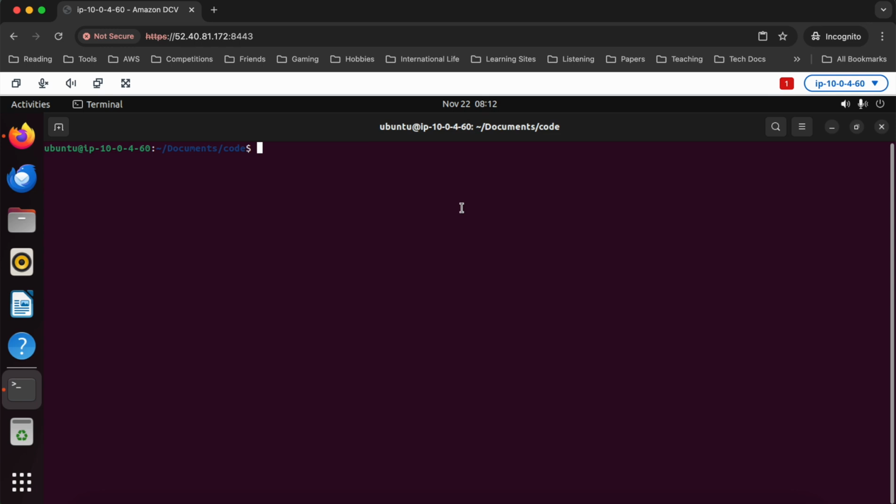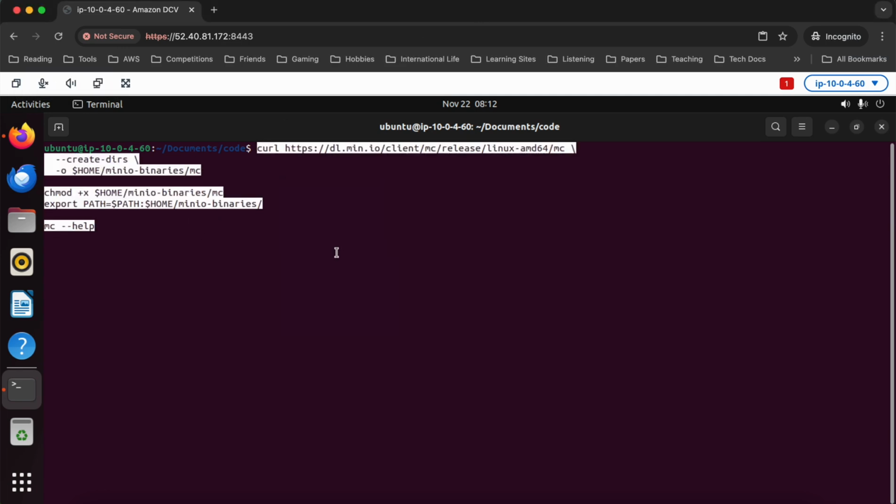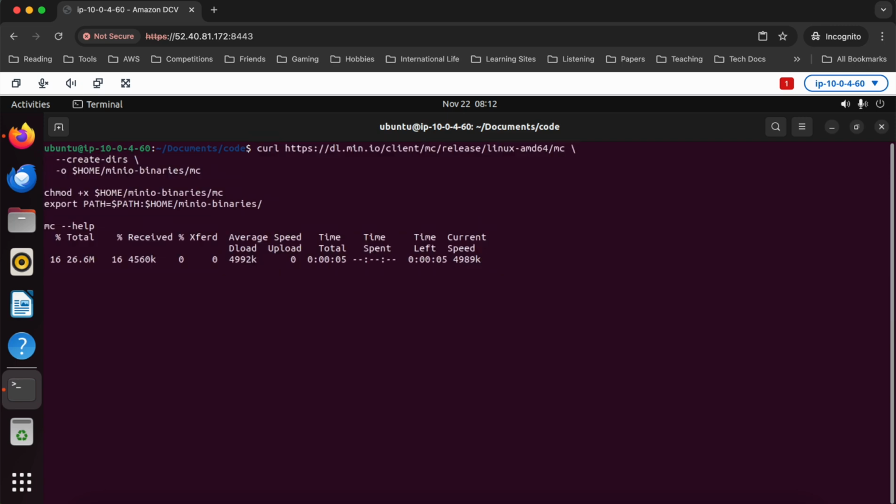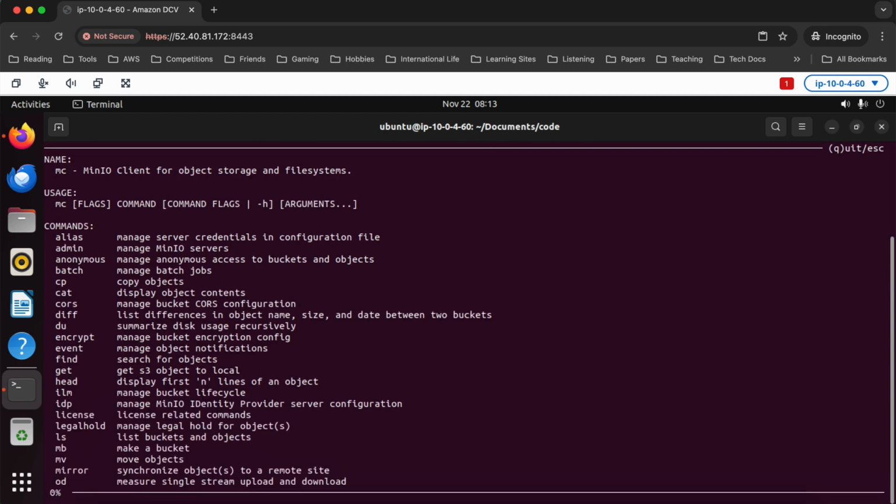Okay, so probably the easiest way for us to do this first is to use the mc command. This is the MinIO client. We can actually use this to copy stuff in and out of our sort of imaginary S3 bucket that we've got running in our MinIO container. So to do that, I first need to actually install the MinIO binaries, and I need to add them to my path. So we're going to run a couple of commands to do that, which I've pasted from the MinIO documentation here, and we'll wait for that to download, and we'll make sure that mc then loads up and runs, and you can see that it does.